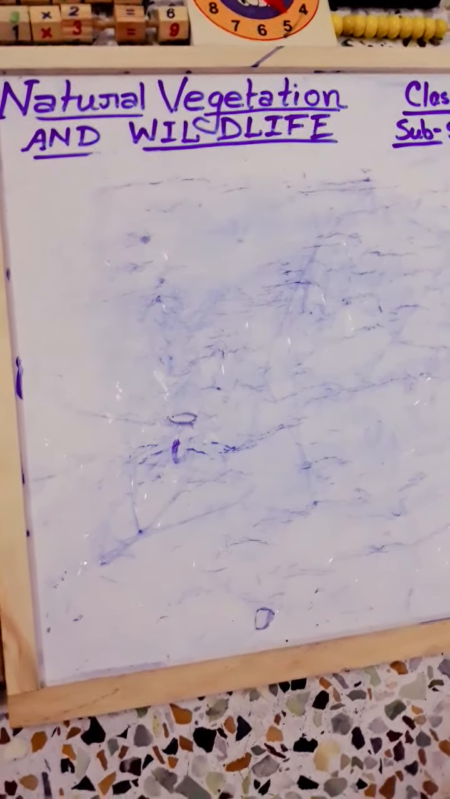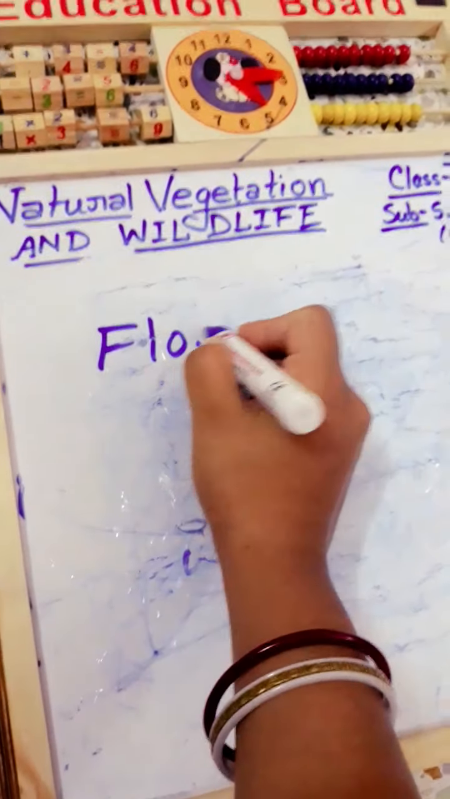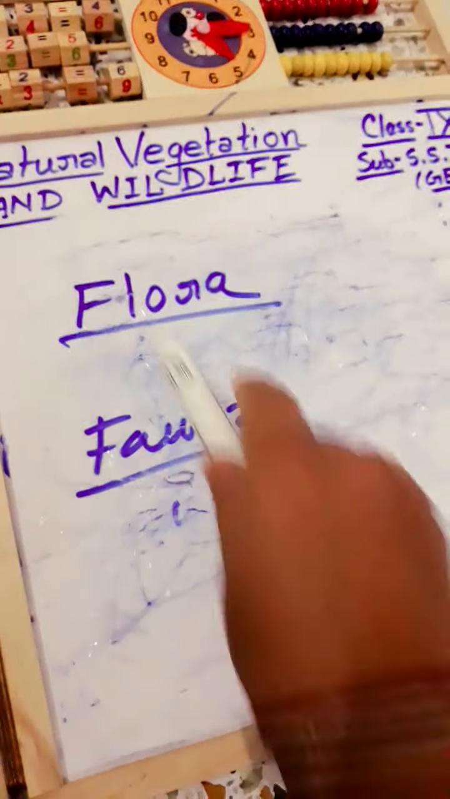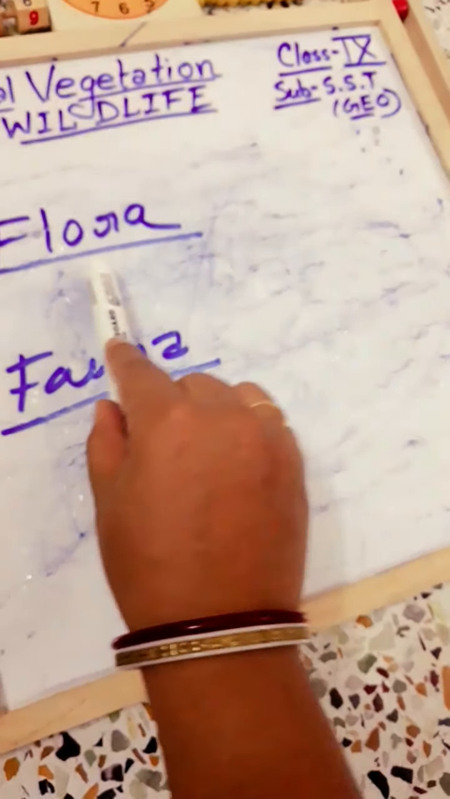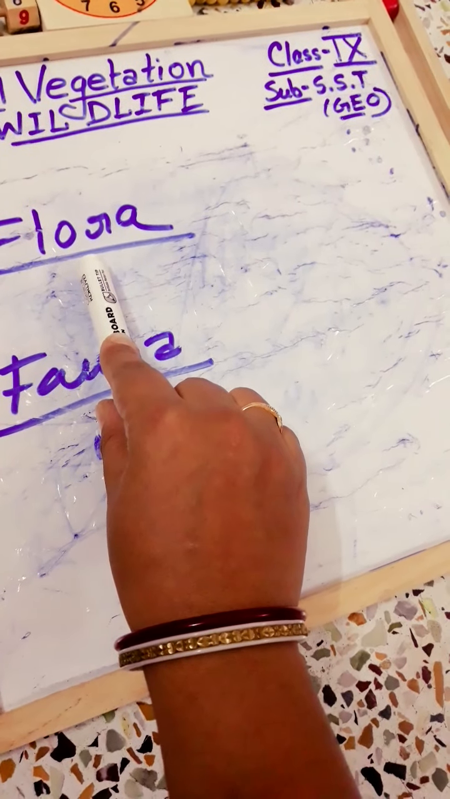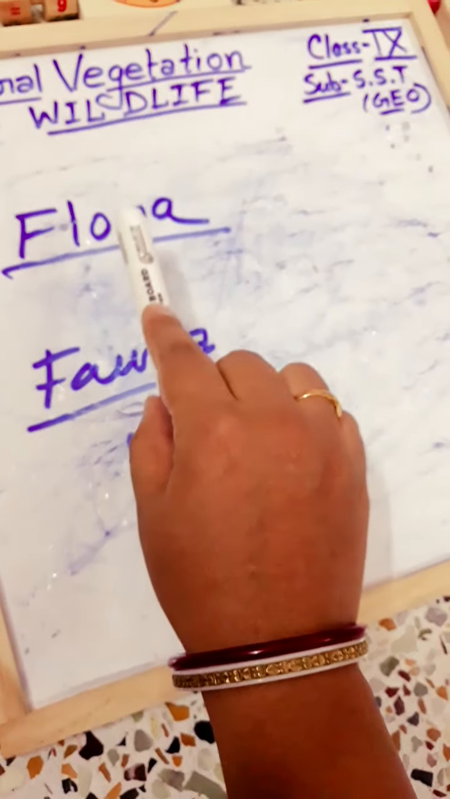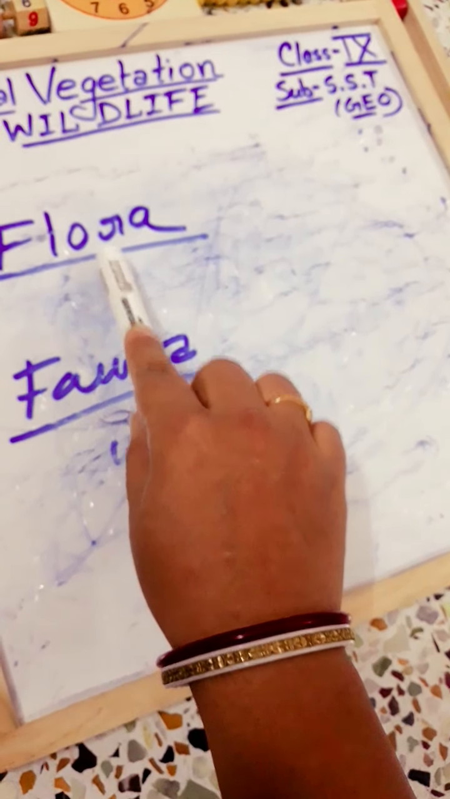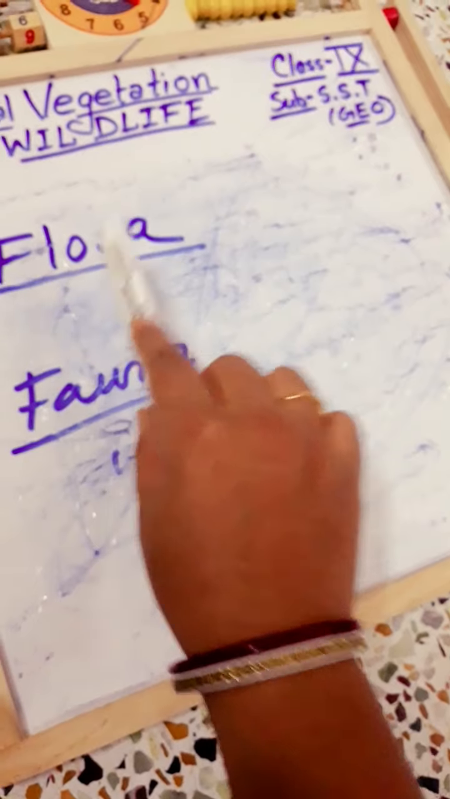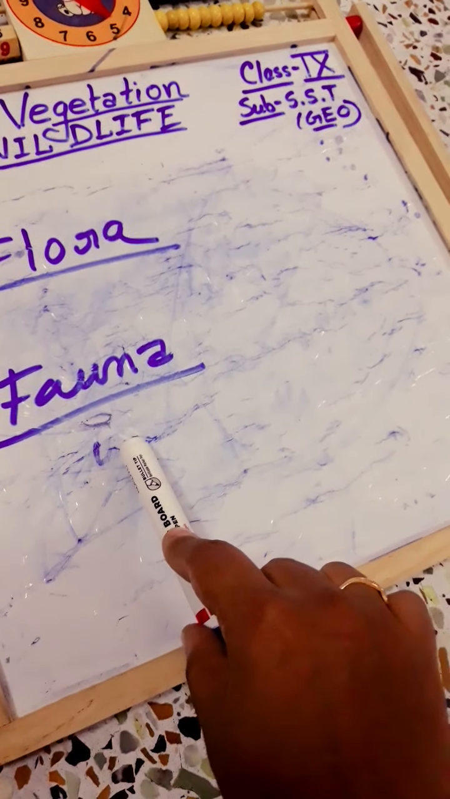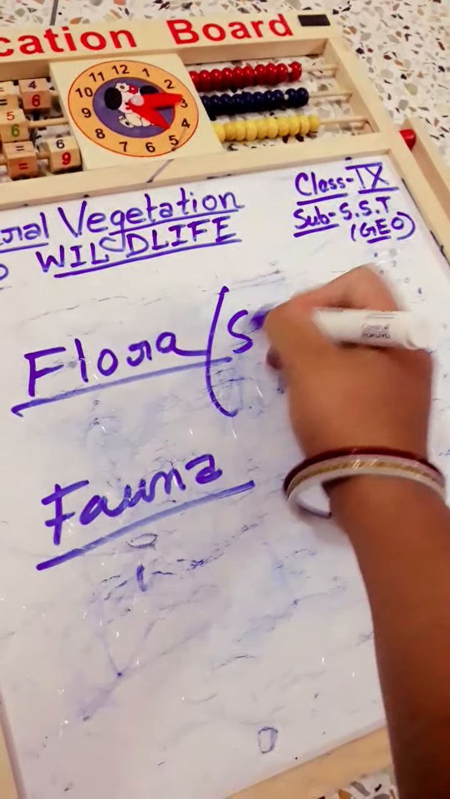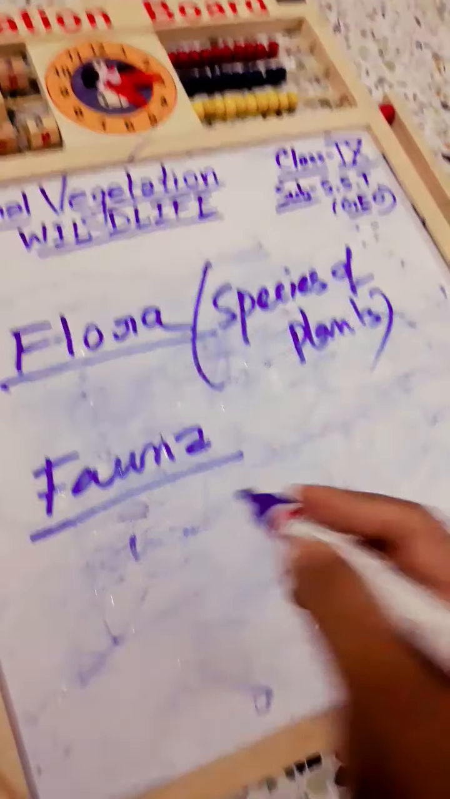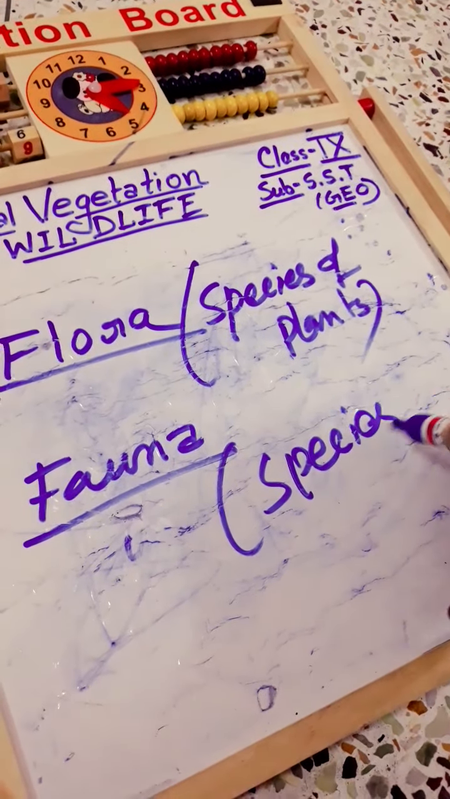In this chapter, two terms are also important, flora and fauna. What is flora and what is fauna? Flora is used to denote plants of a particular period, particular region or any particular place. So this is a group of plants, and the species of animals are referred to as fauna. So flora is species of plants and fauna is species of animals.